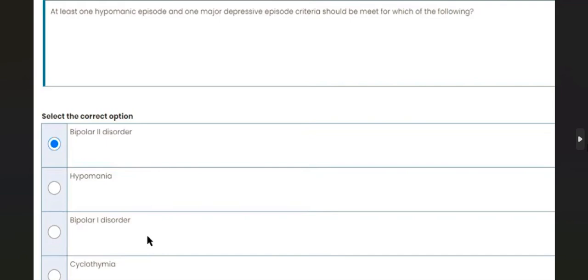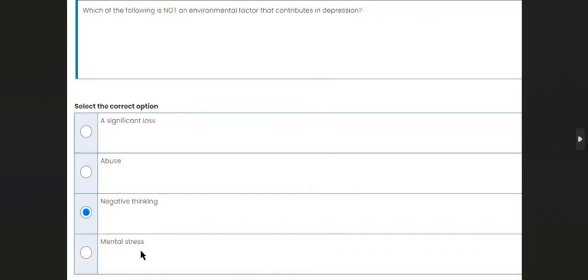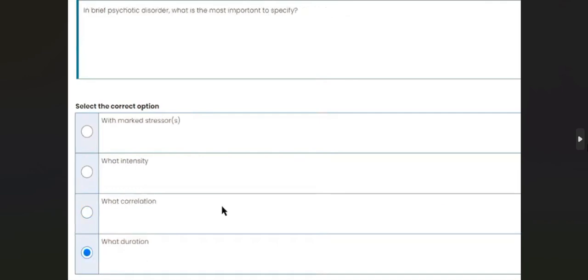At least one hypomanic episode and one major depressive episode criteria should be met for which of the following? Bipolar 2 disorder. Which of the following is not an environmental factor that contributes in depression? Negative thinking. In brief psychotic disorder, what is the most important to specify? The duration.